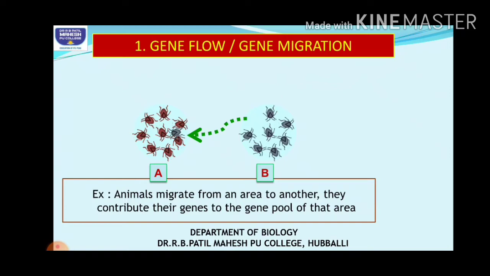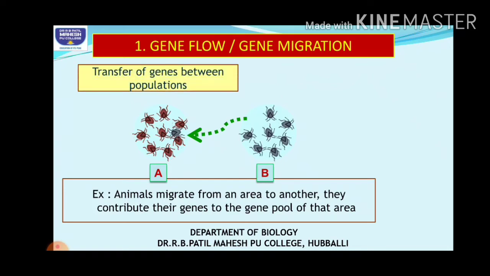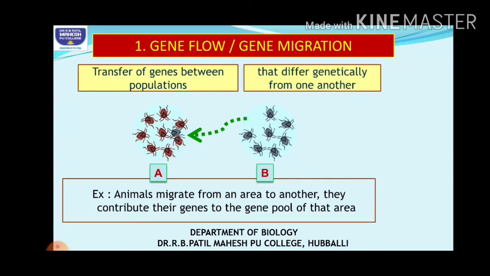When the organism is migrating, the genes are also being transferred. So how do we define gene flow? Remember, these are two different varieties. The transfer of genes between two populations that differ genetically from one another is considered to be gene flow.